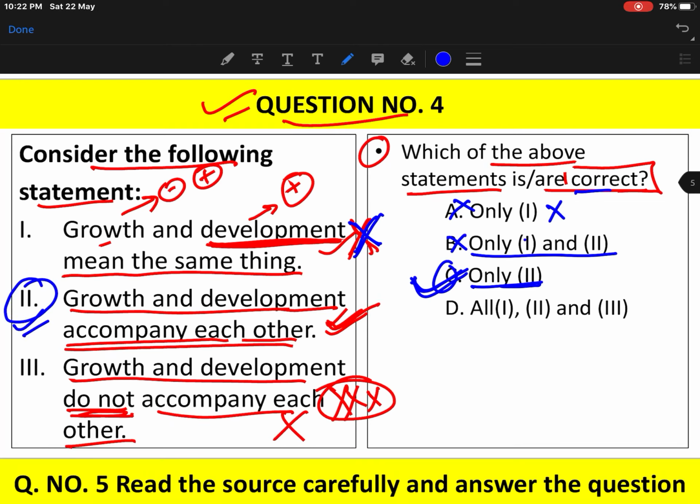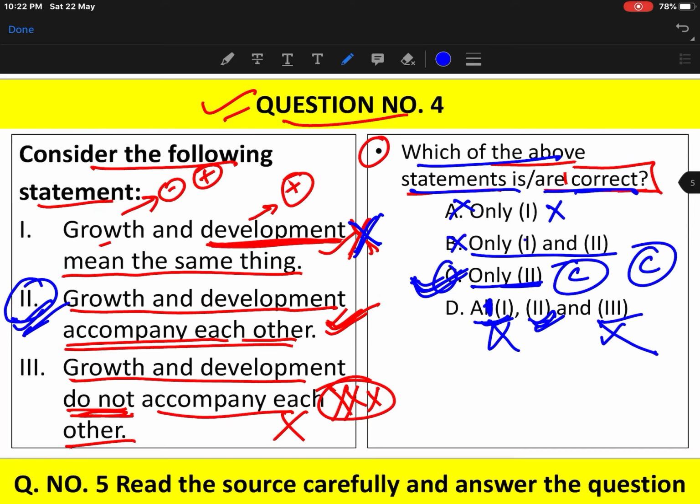So our answer here would be C. And D, 1, second and third? No, because only the second statement is correct, one is wrong, third is also wrong. The question is asking which of the above statements are correct. So only the second is correct and the second option is mentioned in C only. So our correct answer to this question would be option C.